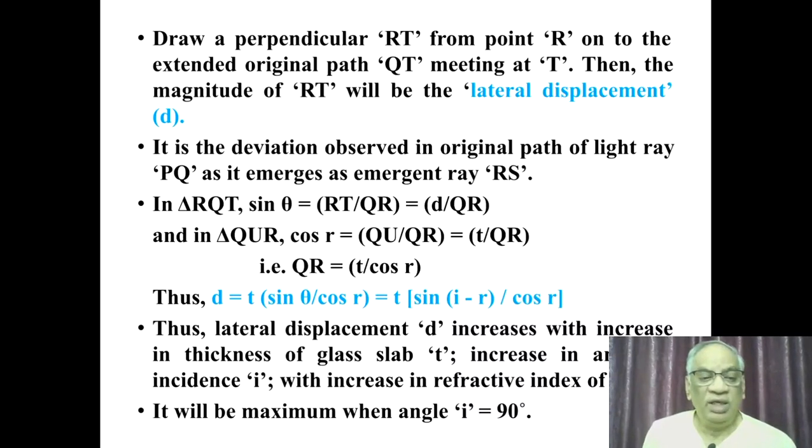That lateral shift d increases with increase in thickness because d is proportional to T, and with the angle of incidence I, and with increase in refractive index of the slab. It will be maximum when the angle of incidence is 90 degrees.